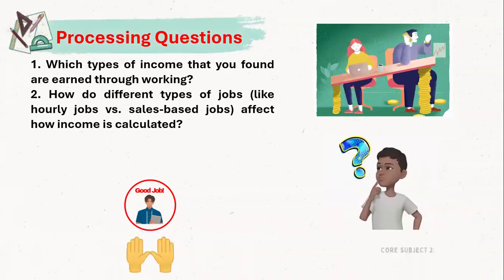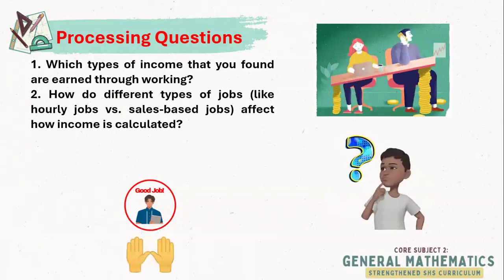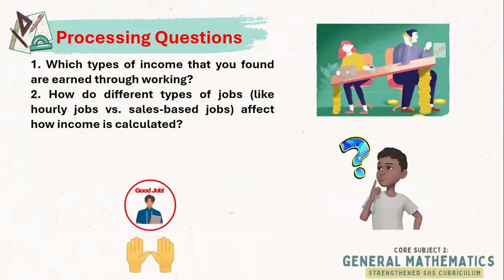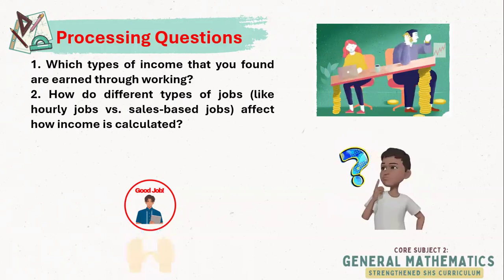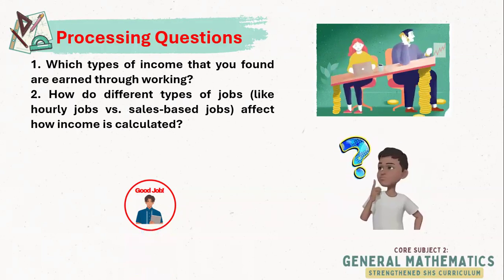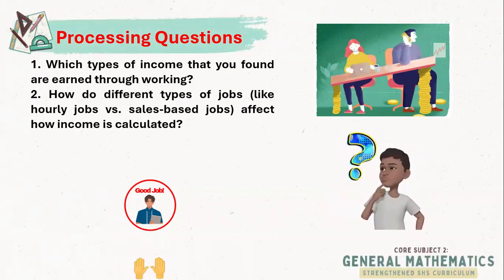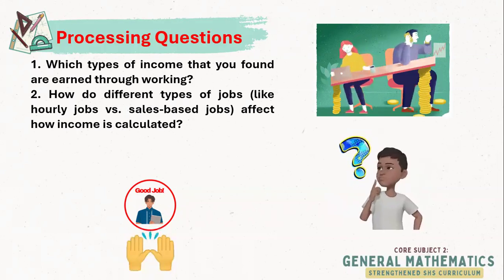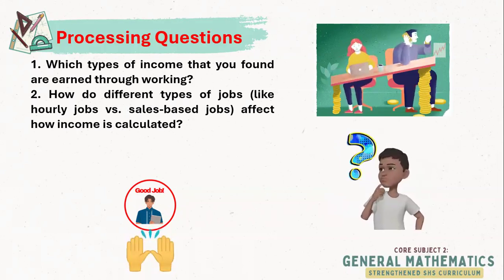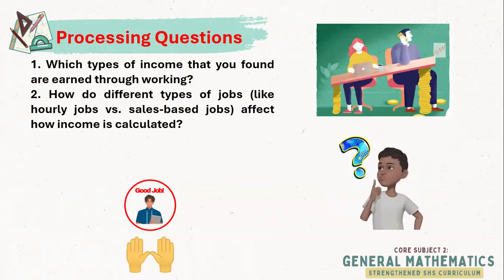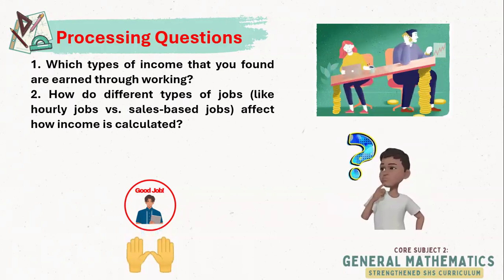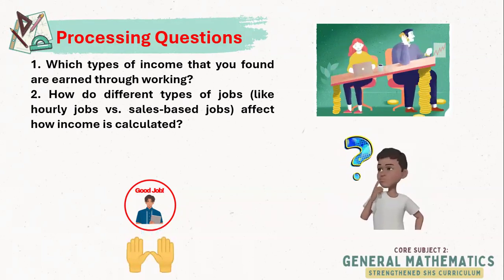Overtime or night differential pay may increase this total. In a sales-based job, income can include a base pay plus commission, which is a percentage of sales made. This means income in sales roles can vary depending on performance, while income in hourly jobs depends on the time worked. That might be the effect.